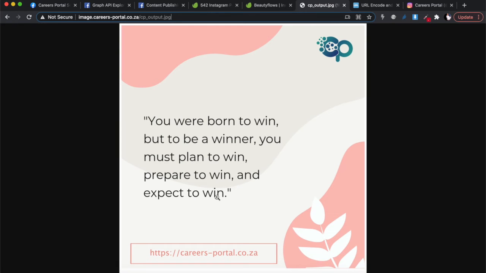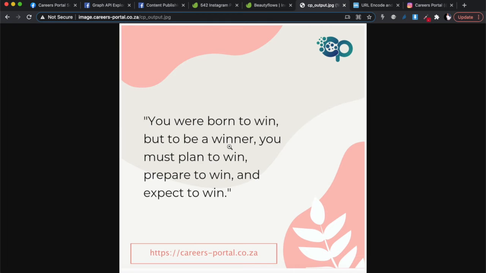What I recommend you do is go into Affinity and save about 10 or 20 different types of templates, creating them the way I've created this one. This one is just maybe the logo at the top and the website link, whatever it is, generic things, but leave the middle of the template open so that you can enter text programmatically. And that's what we're going to do next. We're going to create this image on the fly with different text every time, and that's what we're going to be using to post on our Instagram page.